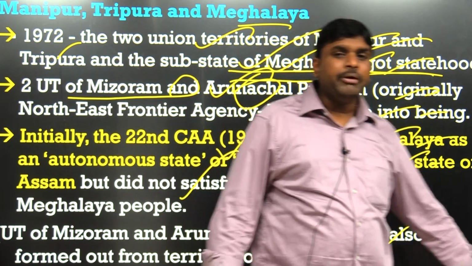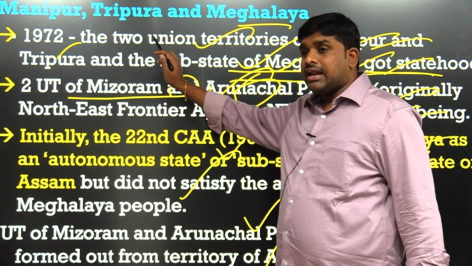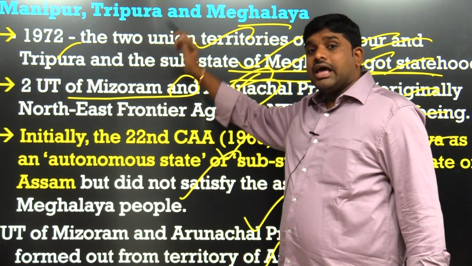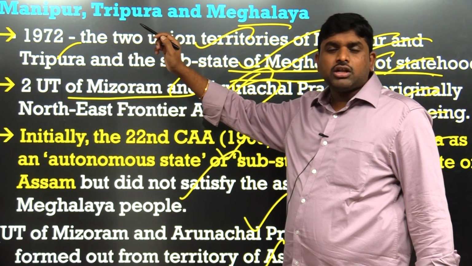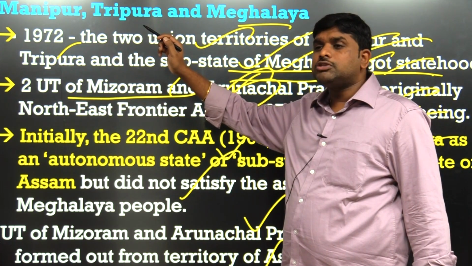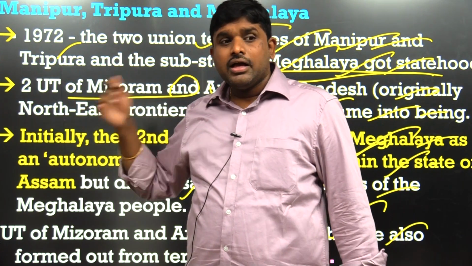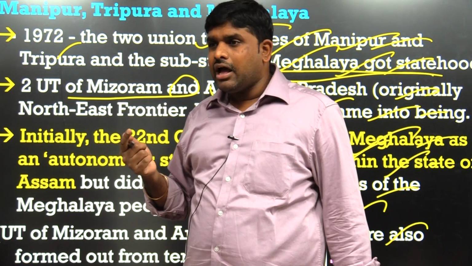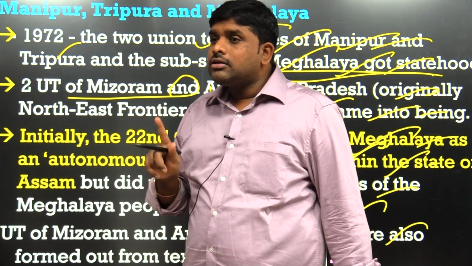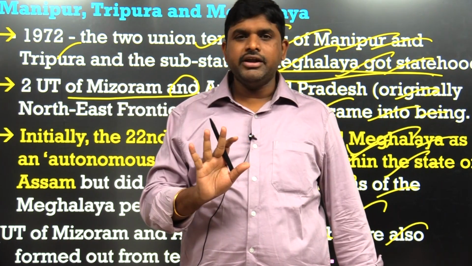So what are all the independent states which came? Remember, Manipur and Tripura were earlier UTs, earlier Northeast Frontier Agency or Northeast Frontier Area or Northeast Frontier Province. Manipur and Tripura. Meghalaya, earlier part of the Northeastern Frontier Area, became a substate or autonomous state, and now became an independent state.